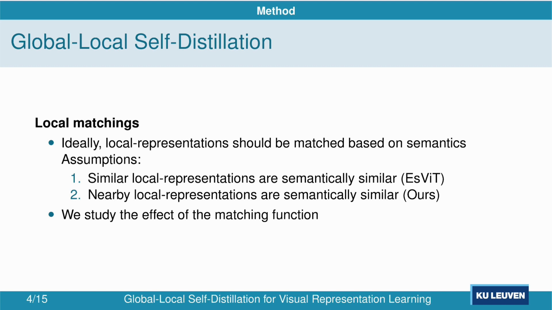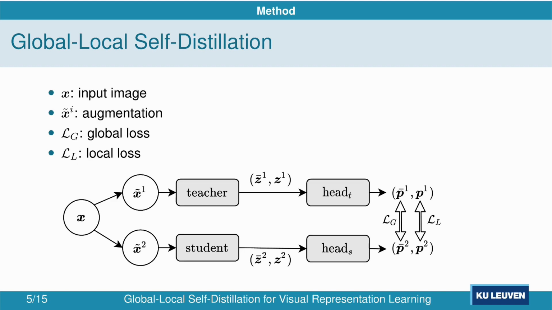This can be approximated in two ways. Previous work SVIT uses the similarity of local representations to approximate the correspondence mapping. However, we use a distance metric in the original input image grid to approximate this correspondence mapping and compare both approaches. In both cases, the high-level framework is the same.